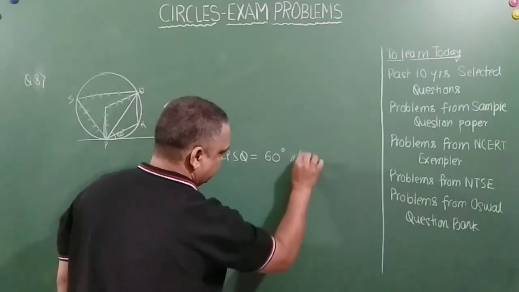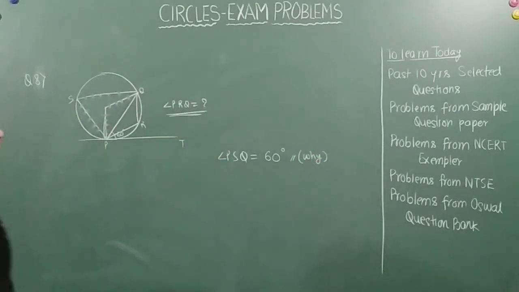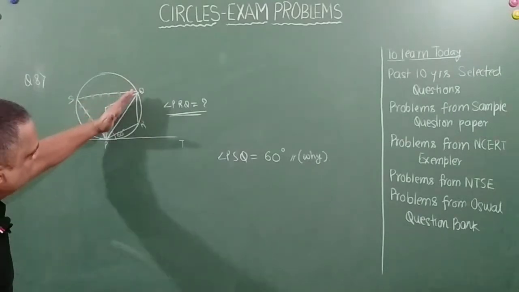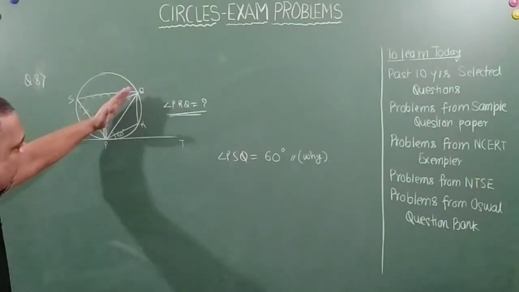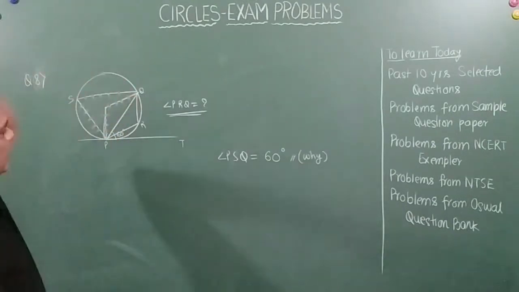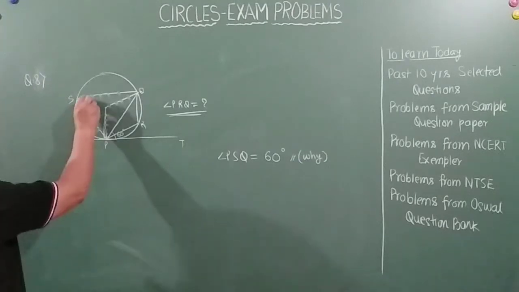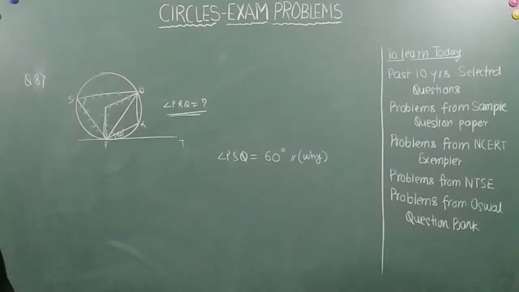Why? Because this is a chord and this is a tangent. The angle made by the chord and the tangent is equal to the angle made by the same chord in the alternate segment of the circle. So PSQ is equal to 60 degrees.